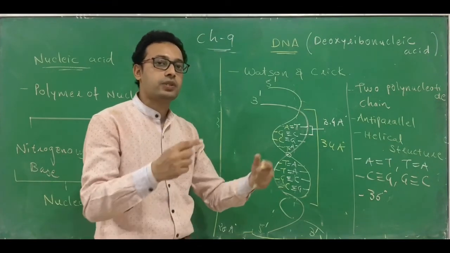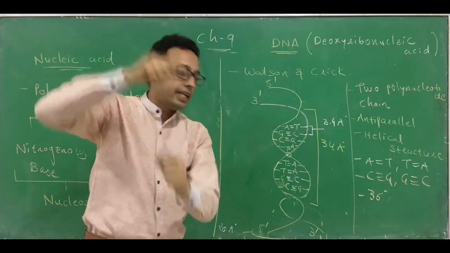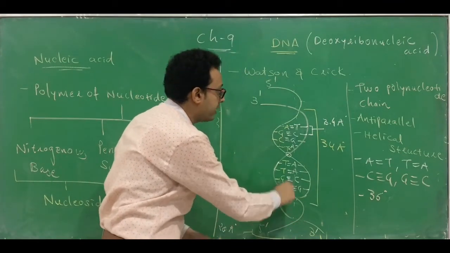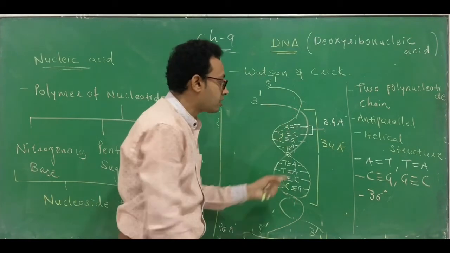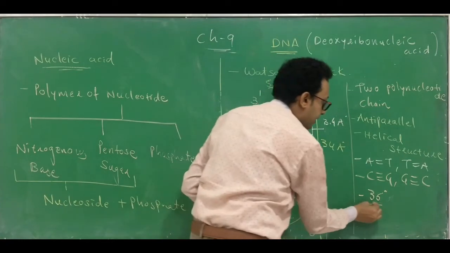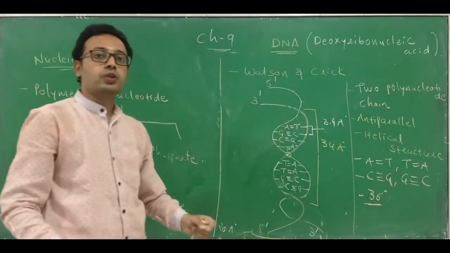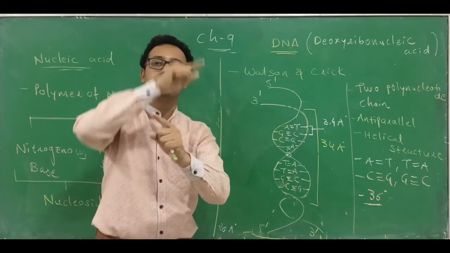So 36 into 10 is 360 degree. 360 degree means the whole circle is over and again the same start. Both have the same position because the angle between two subsequent base pairs is 36 degree, and the total angle is 36 into 10, 360, and the whole circle is formed.